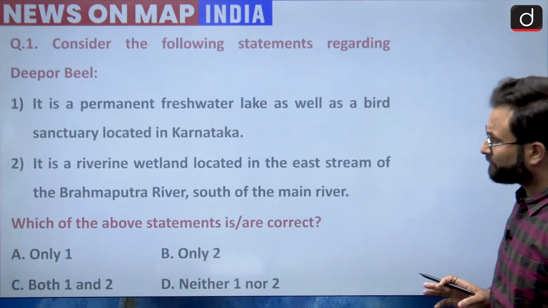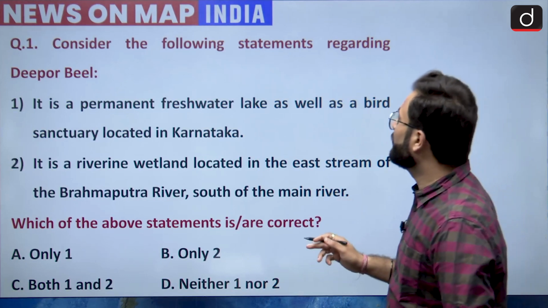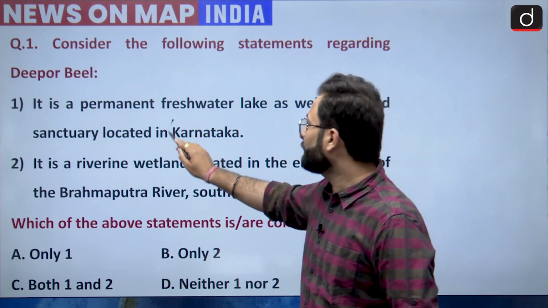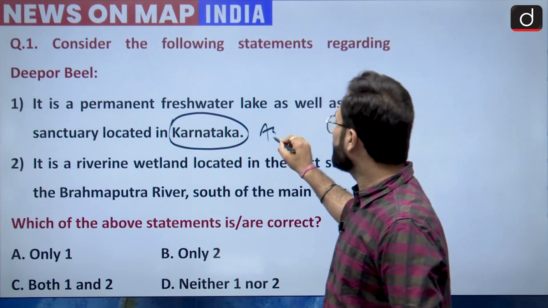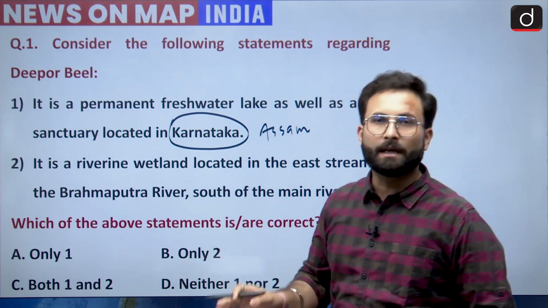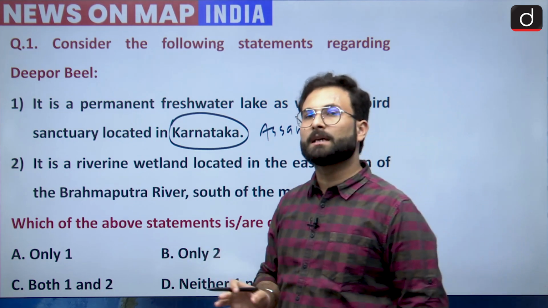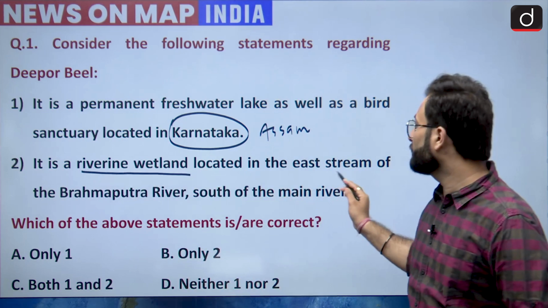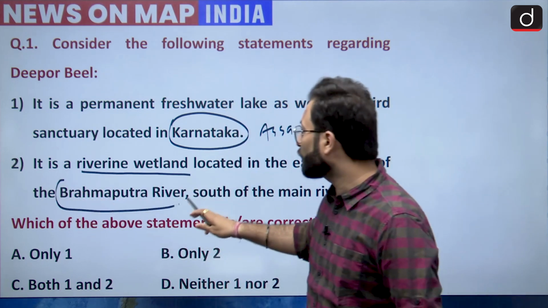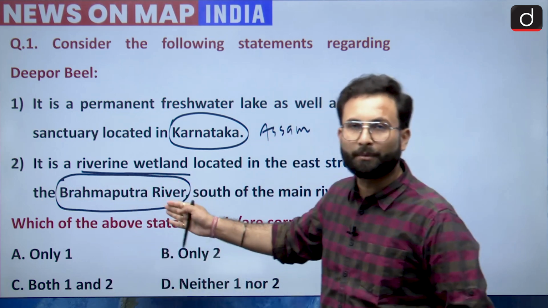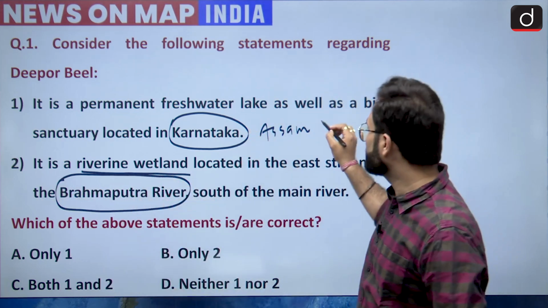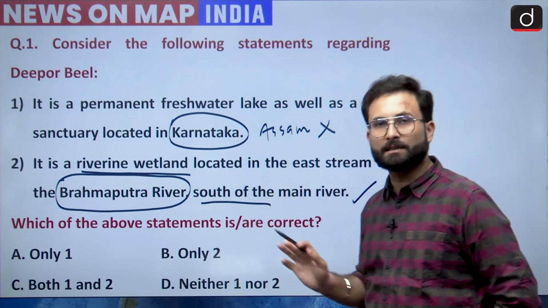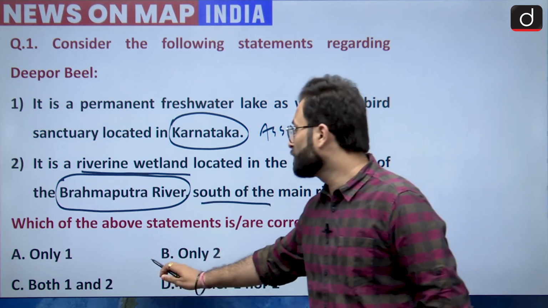Now coming to the statements again. It is a permanent freshwater lake as well as a bird sanctuary located in Karnataka. We recently said that it is in Assam, first thing. The second hint was given in the next statement: we know that it is the only Ramsar site in Assam. Second, when we are talking about the statement that it is a riverine wetland located in the east stream of the Brahmaputra, obviously if it is on the Brahmaputra, this statement will be wrong. This statement, we have seen that it is on the south of the river, so that is why it is correct. So option B would be your right answer.